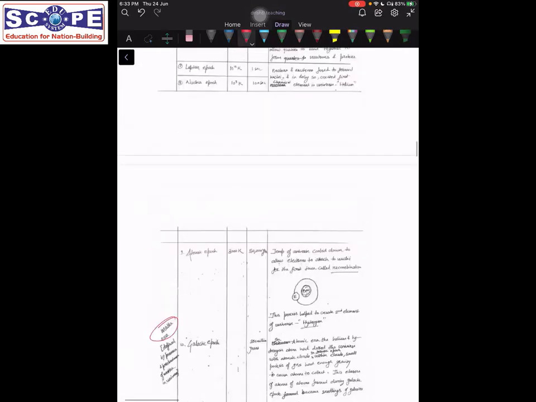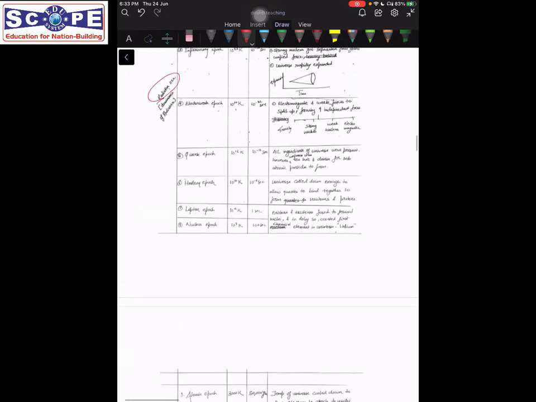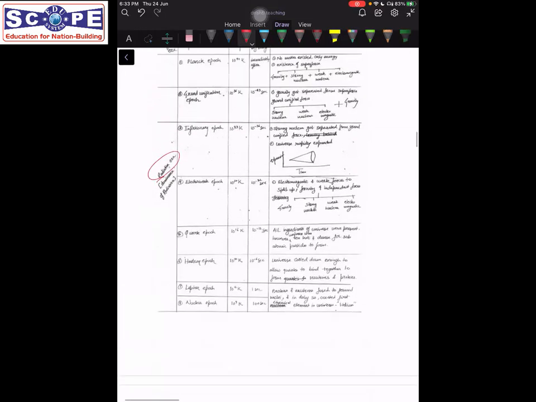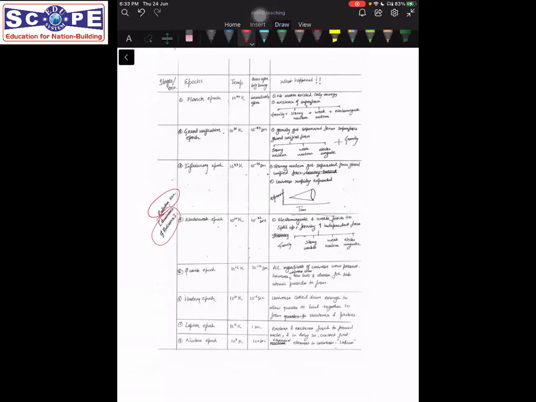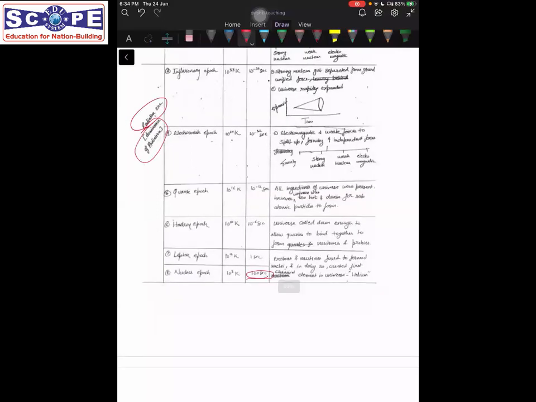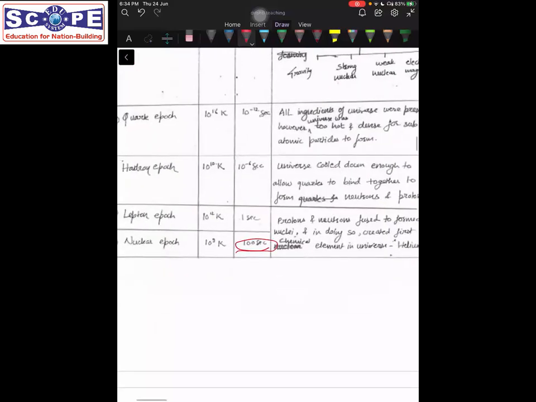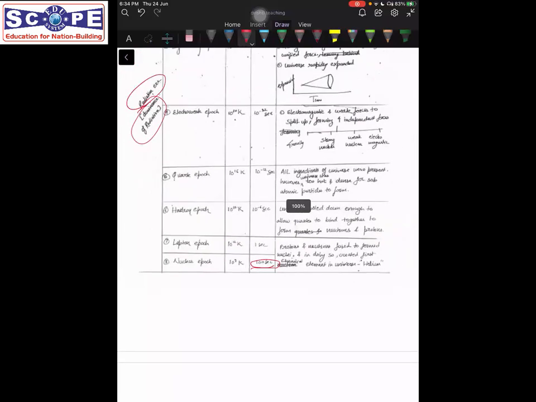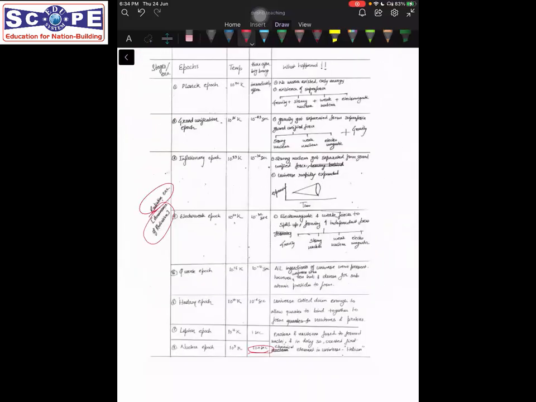Okay, so what is the radiation era? It is the time period in which there was a dominance of radiation in the universe. Radiation, as we just talked about, is in the form of electromagnetic waves, and it is the way in which energy travels. Initially there was a predominance of radiation, and it lasted for about 100 seconds. See, we have mentioned the time period here, 100 seconds. This era is divided into different epochs. We do not need to go into the details of the epochs, but we need to understand the key events or key results of this particular era.